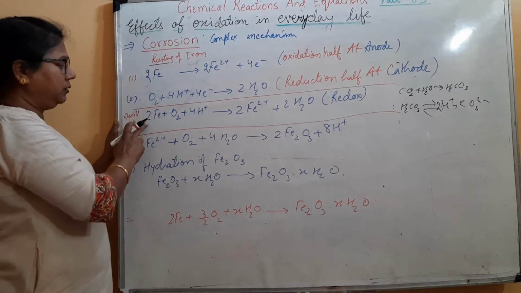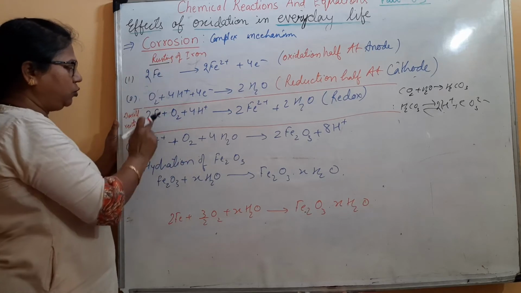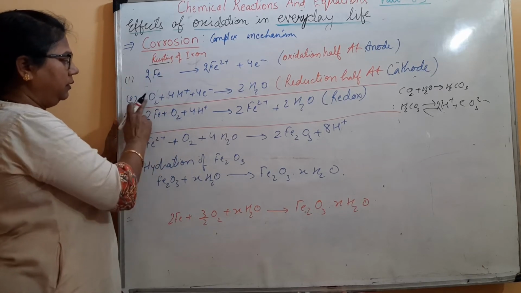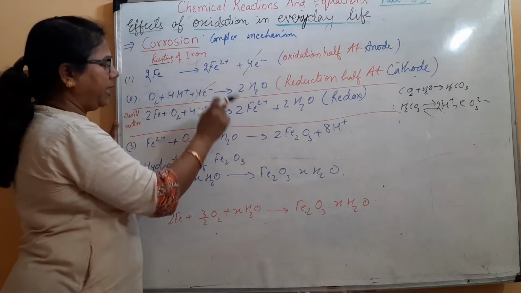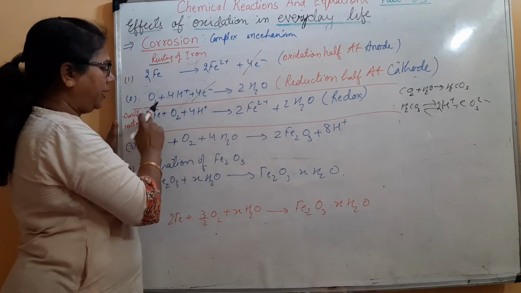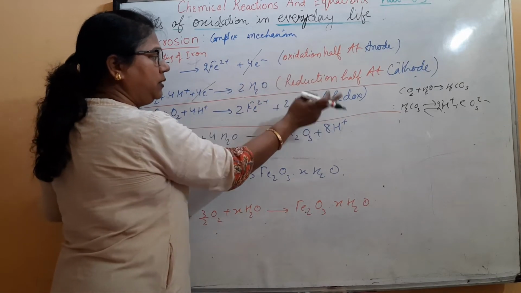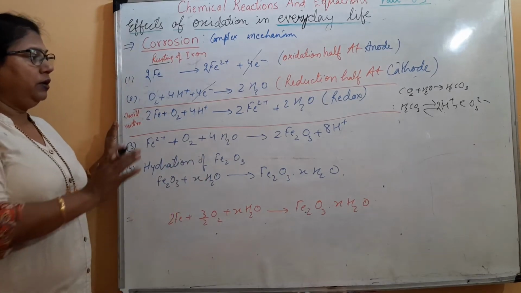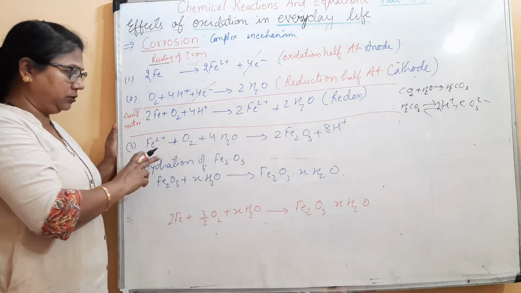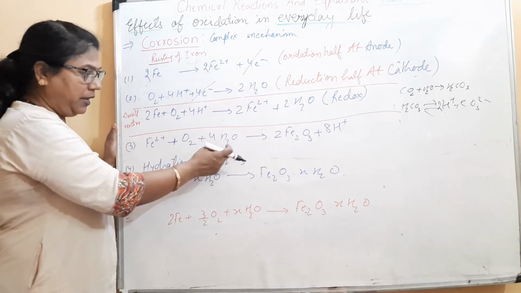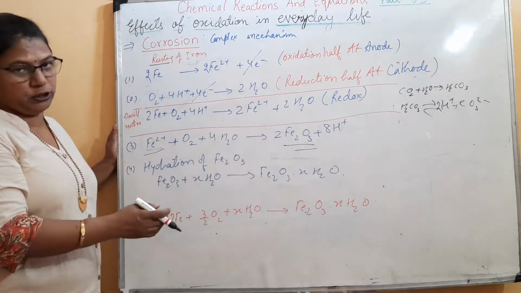Now, the overall reaction, from step 1 and step 2, will be 2Fe plus O2, that is one molecule of O2, plus 4H plus, the 4 electrons get cancelled, giving 2Fe2 plus, that is iron converting into ferrous, and 2 molecules of water. This is the complete redox, oxidation plus reduction means redox. Now here the iron transforms into ferrous, but on further oxidation, due to the presence of dissolved oxygen in water, this ferrous converts into ferric with the further production of H plus.